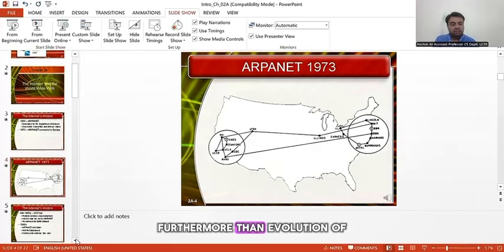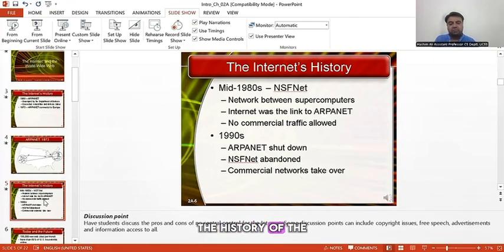Furthermore, the evolution of the history of the internet was in the mid 1980s when NSFNET, the National Science Foundation Network, was created, and this was the network between the supercomputers. It was again similar to the ARPANET. It used the links of the ARPANET, but till this moment, no commercial traffic was allowed.